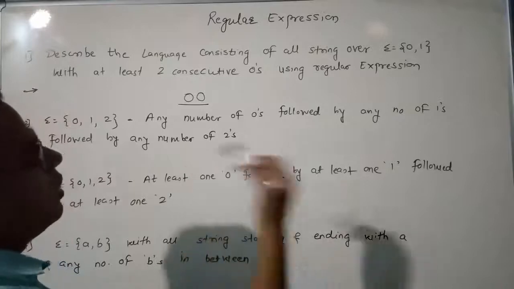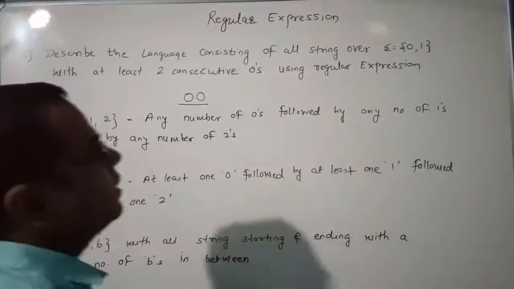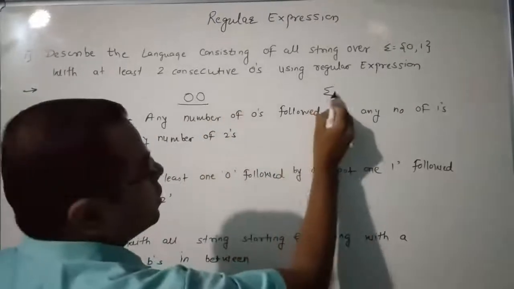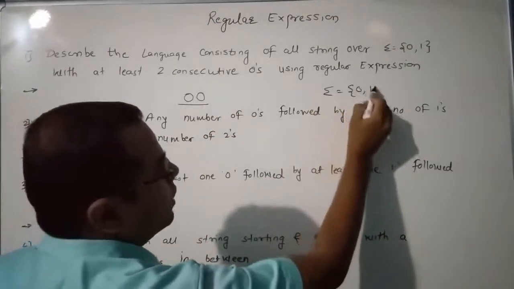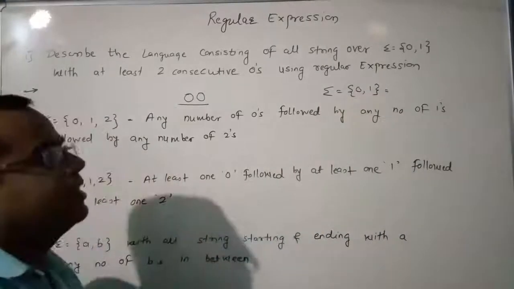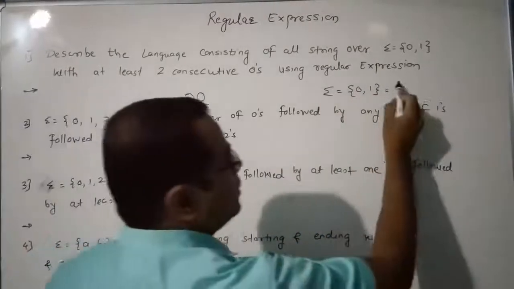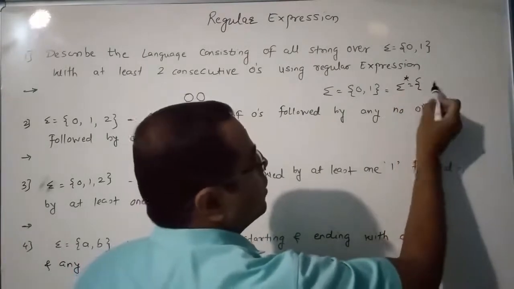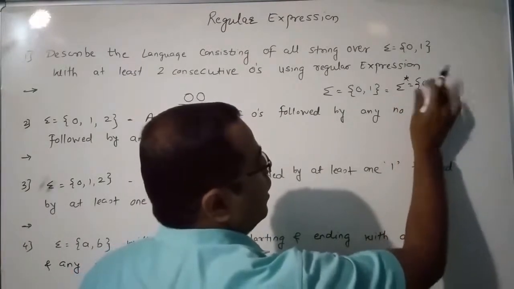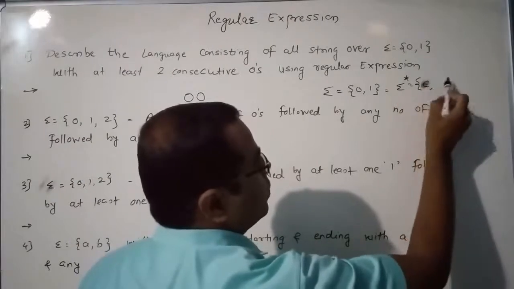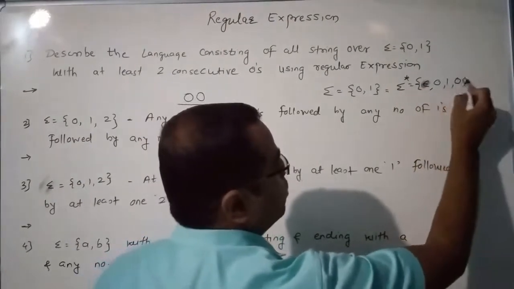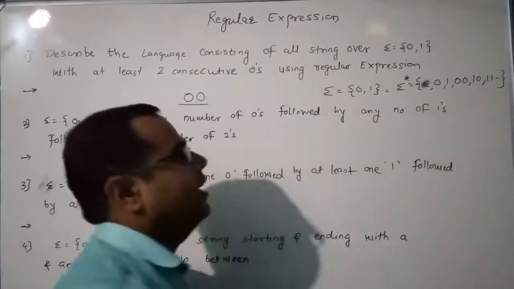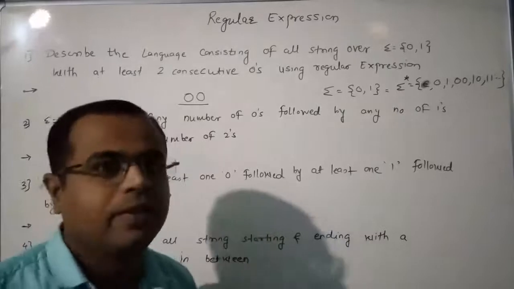Now, if I describe this language with sigma equal to {0, 1}, the set of all strings over sigma is sigma star, which is epsilon, 0, 1, 00, 01, 11, up to any number of 0s and 1s.